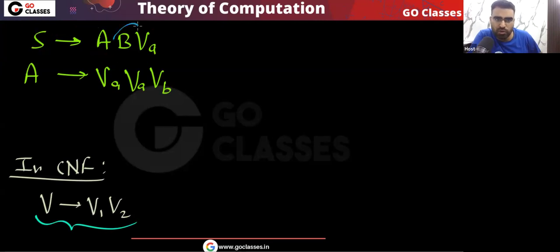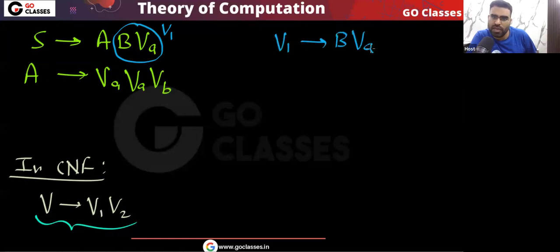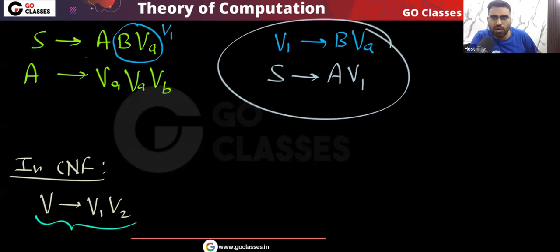I can make a new variable V1. Notice, I will make a variable V1, and this V1 will go to BVA. Now you can see this is allowed in CNF. Yes or no? Very simple point. Now I can write it as S going to AV1. These are allowed in CNF.